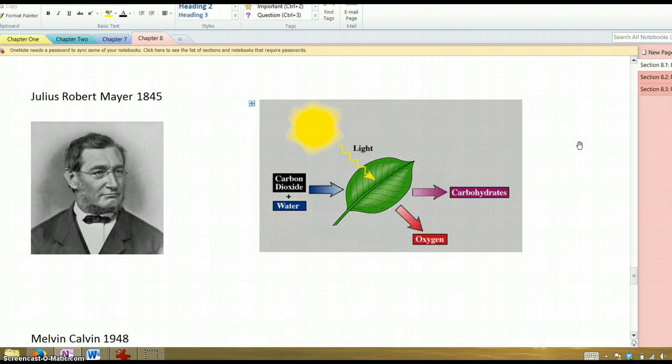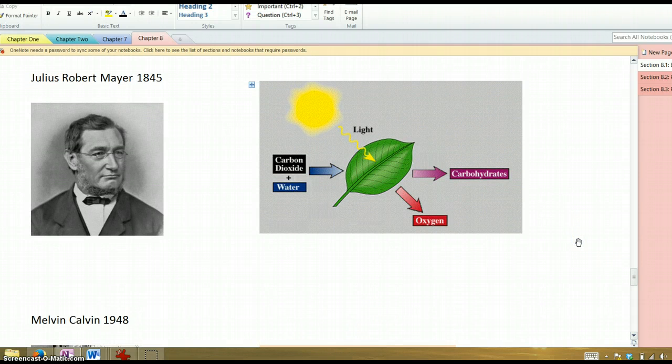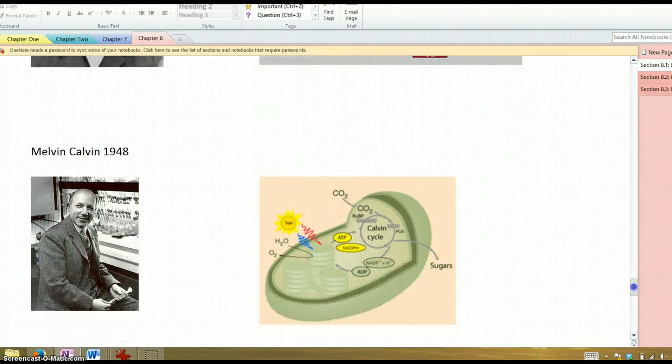Still in the 1800s, Julius Mayer hypothesized that plants essentially turn sunlight energy into chemical energy, light energy into the chemical energy in carbohydrates. Again, this was just a hypothesis. He really didn't have the abilities or know-how to test this at that time, but his hypothesis, as we'll see, turned out to be correct.